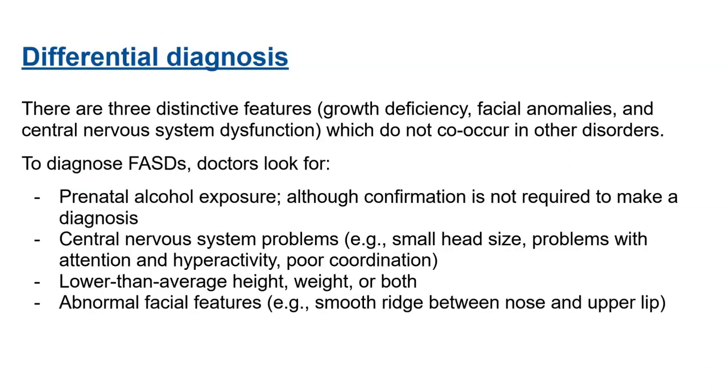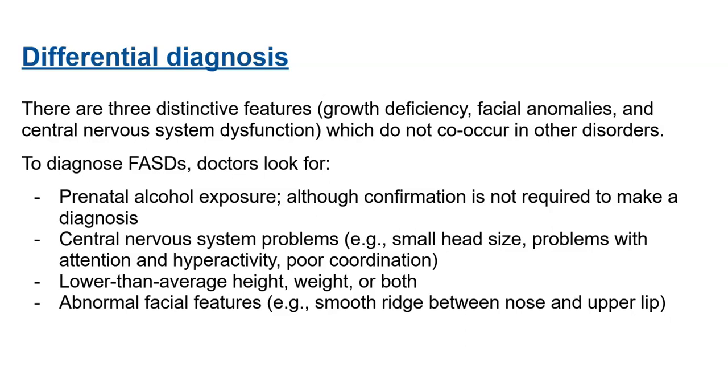Differential diagnosis. So it looks at 3 distinct features such as growth deficiency, facial abnormalities, and central nervous system dysfunctions, which do not occur in other disorders.